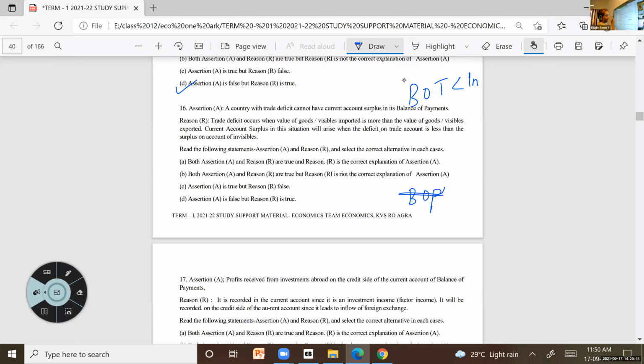Whatever invisibles we have, like factor income and transfers, if this part is more, we can have current account surplus. So here they have given cannot have current account surplus. So assertion is false and reason is true.